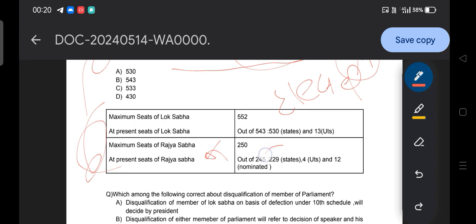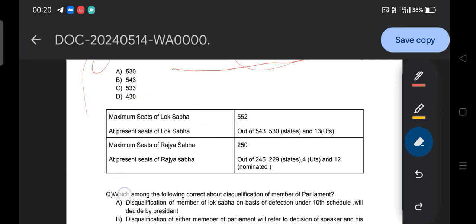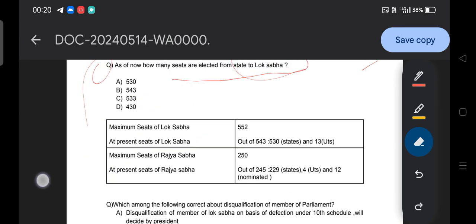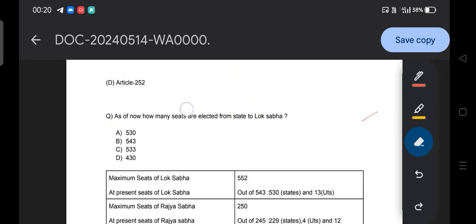Say, for example, 229 from the states and 4 from the union territories are elected to the Rajya Sabha, and 12 are nominated to the Rajya Sabha. So this is how the statistics with respect to the houses of Parliament work, and this type of question can be asked in our examination.